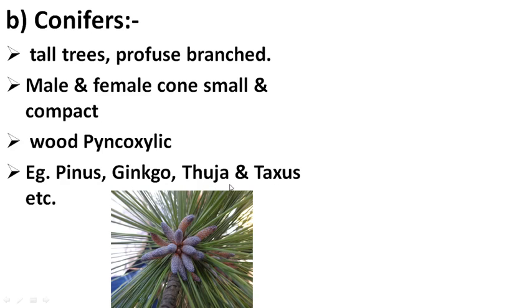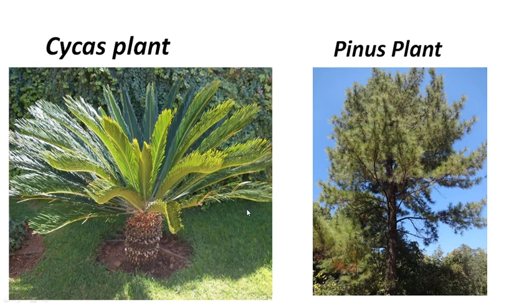So students, you have seen that Christmas tree, okay, Araucaria. This Christmas tree also belongs to the conifers. Then here, see, these are the cycads, okay, the Cycas plant. I already told you, that Cycas plant is palm-like.